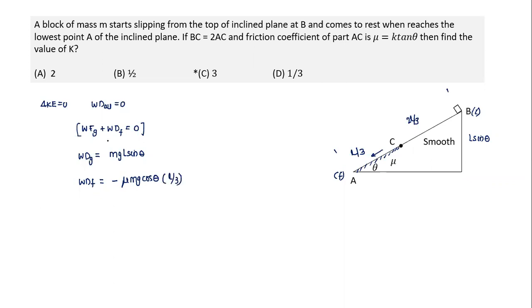Let's put the value and we'll substitute it here. We get this equation mgL sine theta. And let's put this value of mu. What is the value of mu given here? K tan theta, into L by 3. Okay. So do we get the value of k here? We have to find the value of k, which is pretty easy. K is equal to 3. But this also was an easy question.